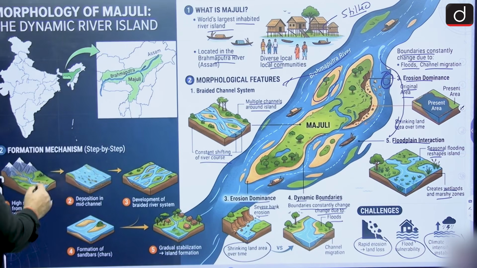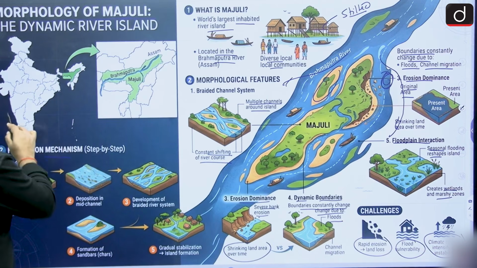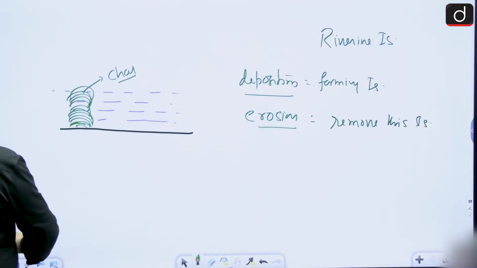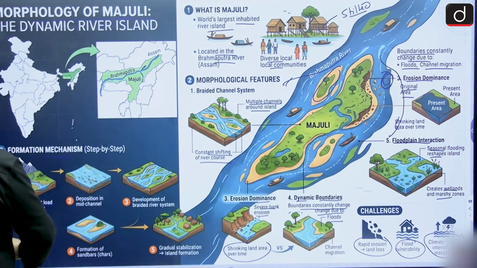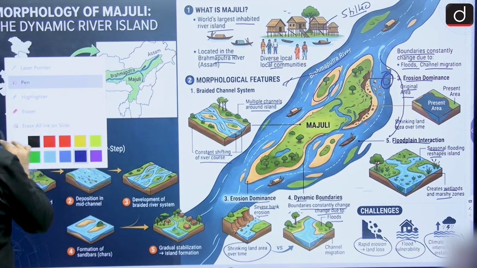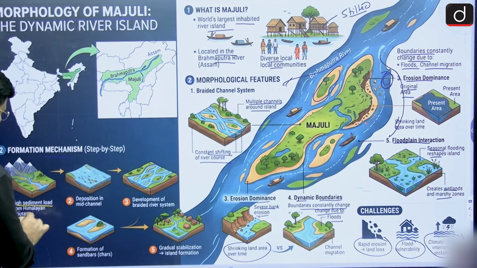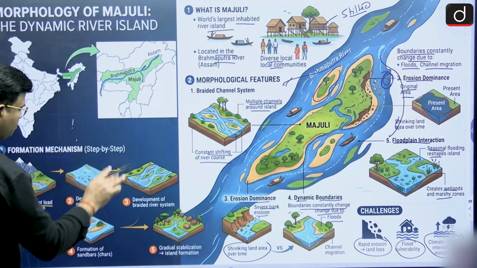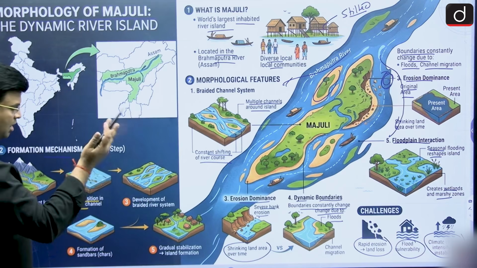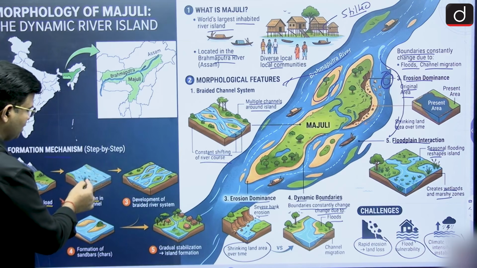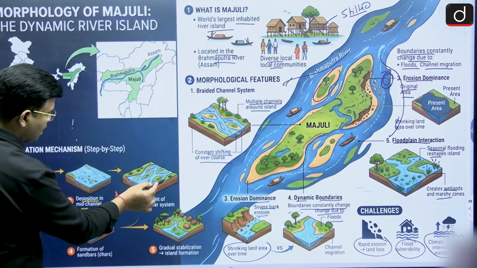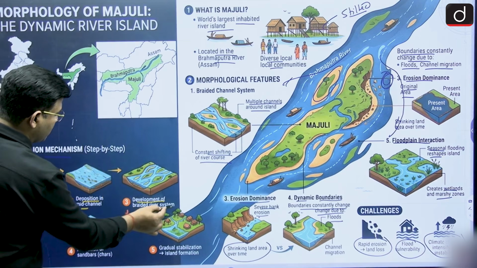You can see the formation mechanism now. There is a high sediment load from the Himalayas; a large amount of sediment is coming along with the river. Deposition occurs in the mid-channel; the sediments deposit and then come above the water. Slowly an island is forming, and slowly the island becomes larger, with development of a braided river system.